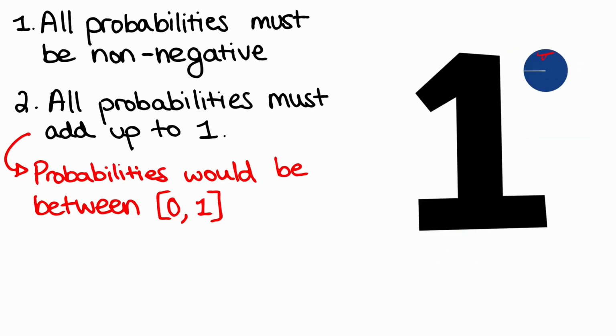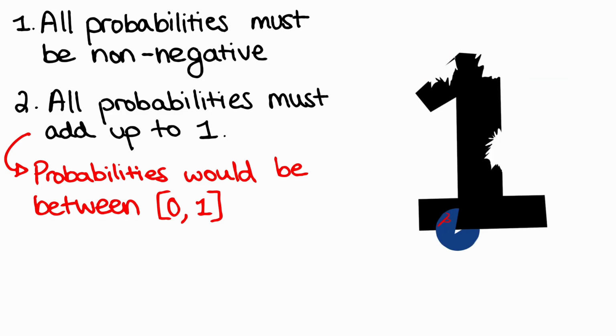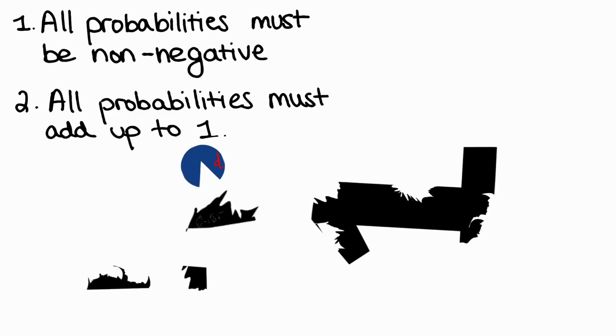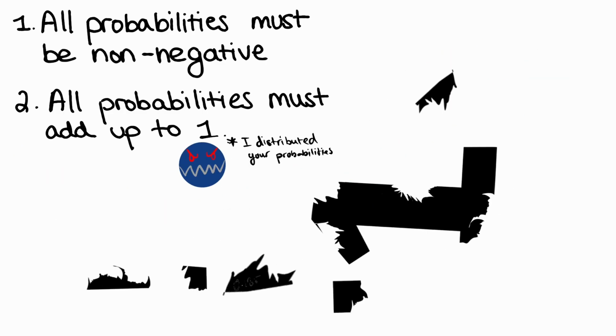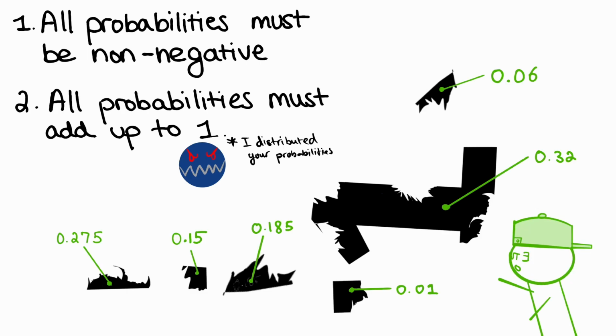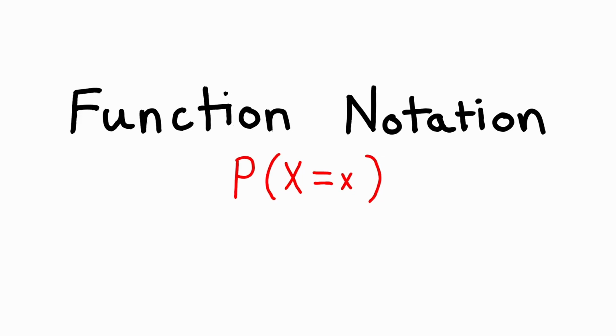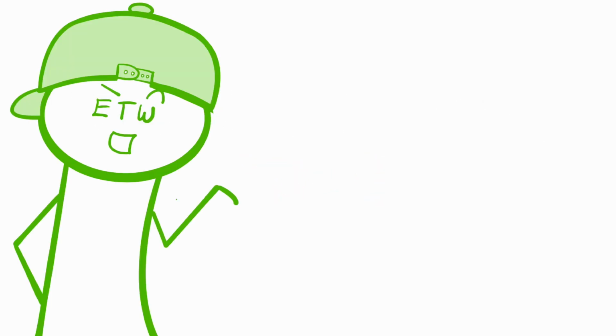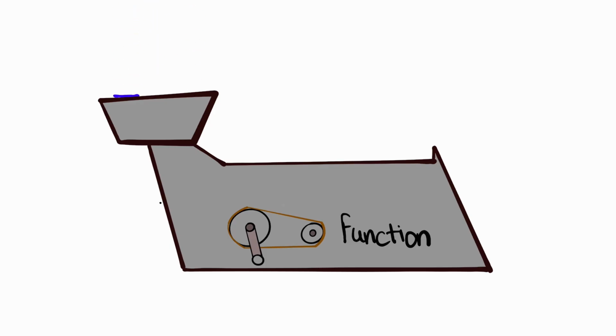If I were to scatter these building blocks everywhere, then I am the distribution because I distributed these probabilities all over the place. That is the main intuition behind probability distributions. It quite literally scatters 1 into a bunch of pieces. All right, let's talk about how we get probabilities using this function notation. We all know what a function is, right? It's a machine that takes an input and gives an output.